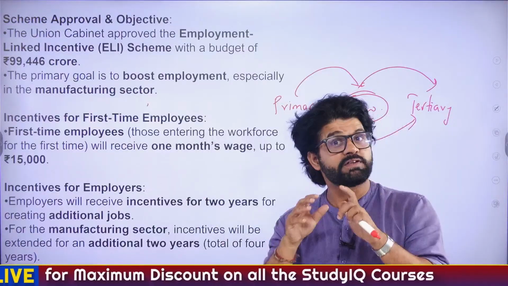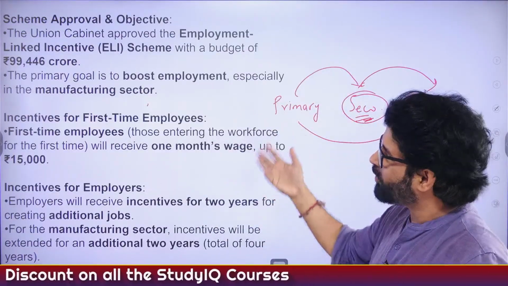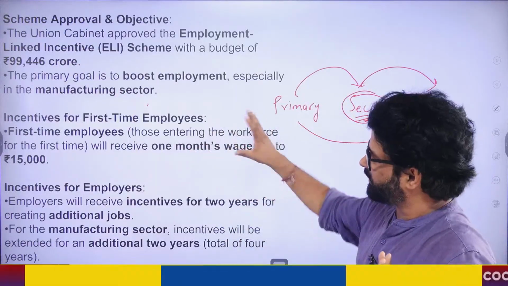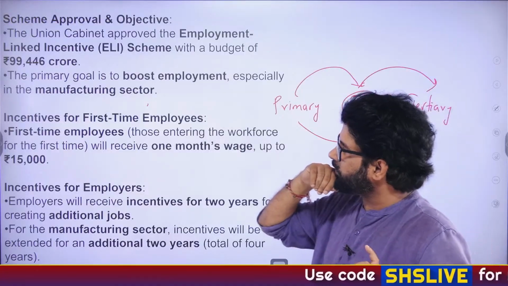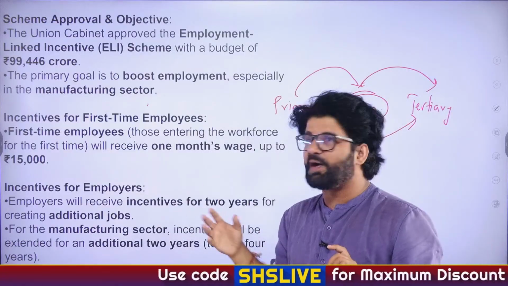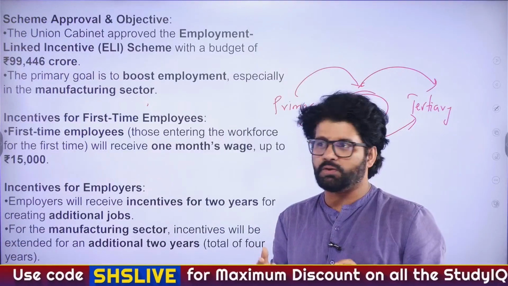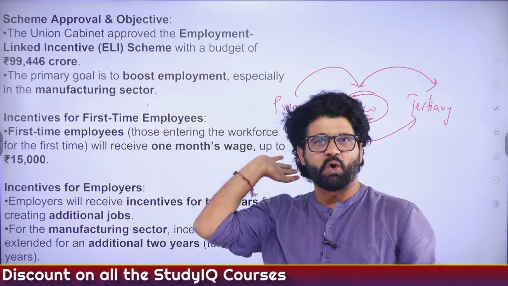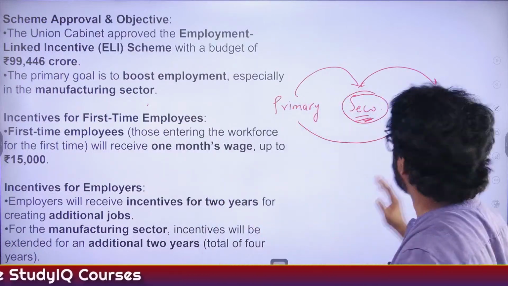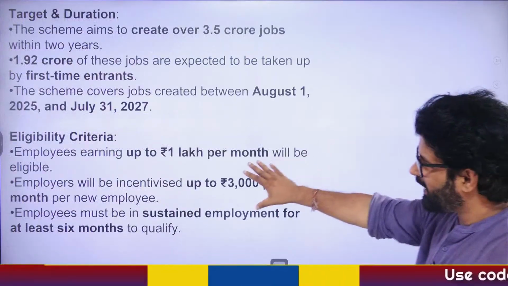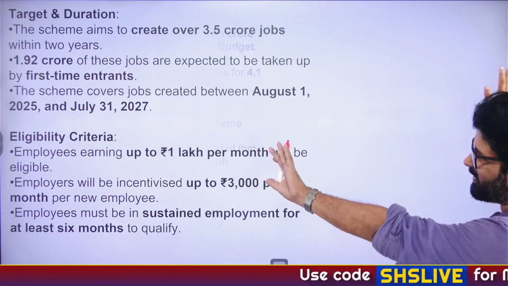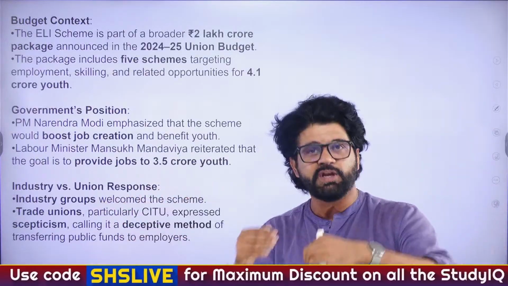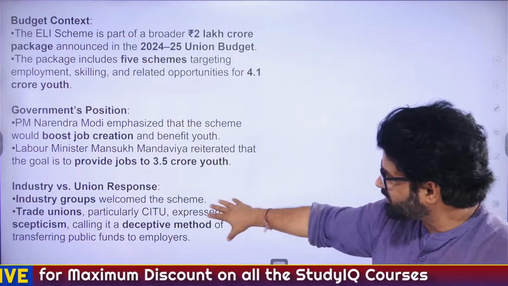Yes. So this is a very interesting article because the negative point is if you have not read about it, you will not be able to guess it. So trade unions, different unions of laborers and workers, they feel like government is trying to divert money, people's money, our money, taxpayers' money, and they are giving it to employers just like that. And this is not correct. This should not be done. I will show you the negative point. Other points we'll discuss. You will remember all of them. Let's see this. This is the part which is very interesting because we need to know the cons of any scheme, right? So this is the con part.